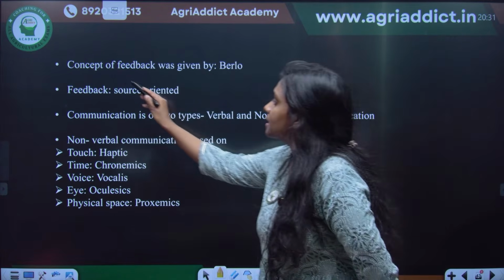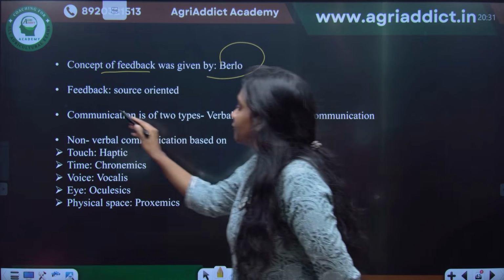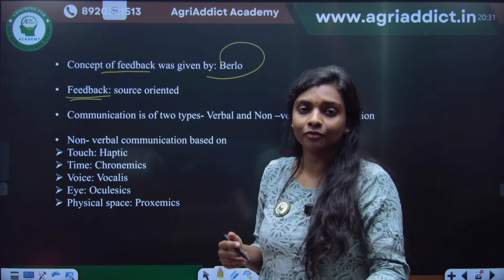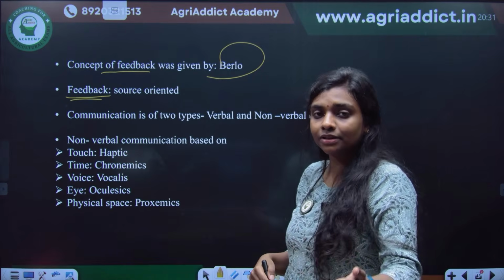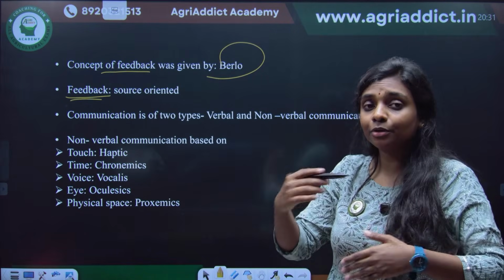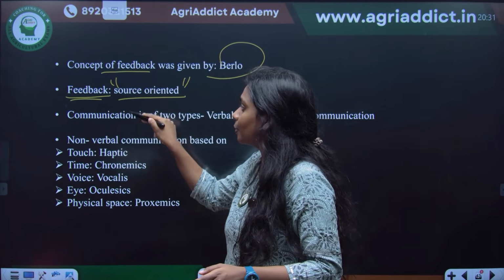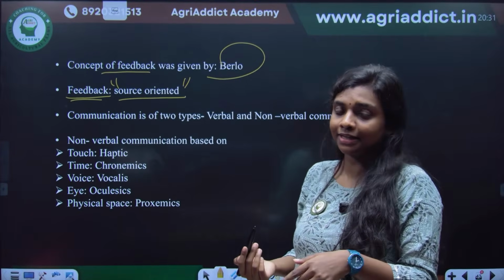So the concept of feedback, which is important, was given by Berlo. Feedback means, see, after this program, maybe we will be providing some Google Sheets where you can give your feedback. Why do they take the feedback? To make the communication process smoother. So feedback is source oriented. Why do we say that, even though the receiver gives the feedback?